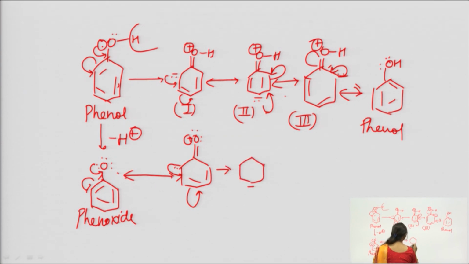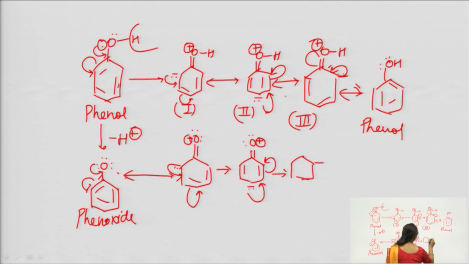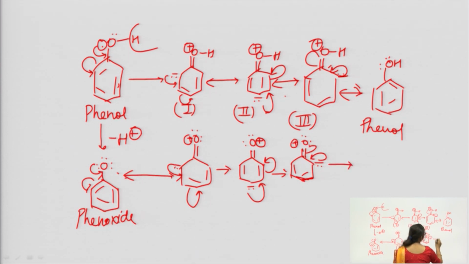The second resonating structure comes here. I am showing you because I want to compare the stability of the phenoxide ion with phenol, right. Again the movement of this gives the fourth structure obtained in this way.